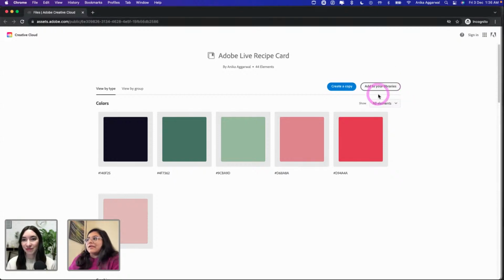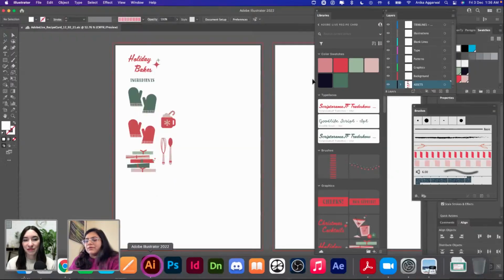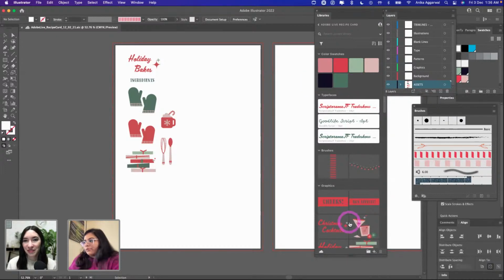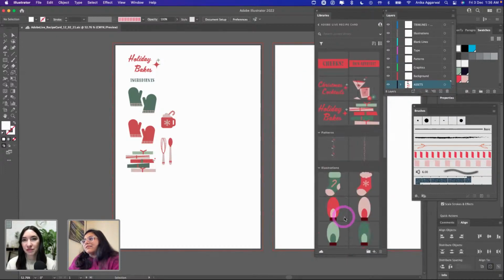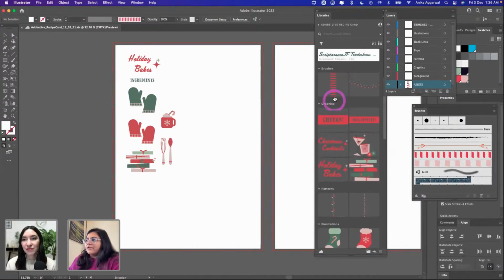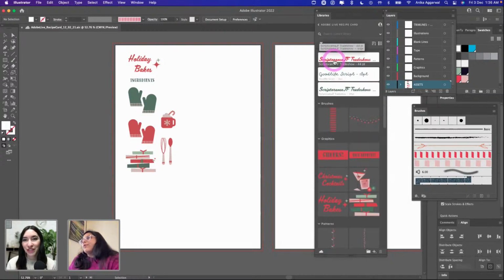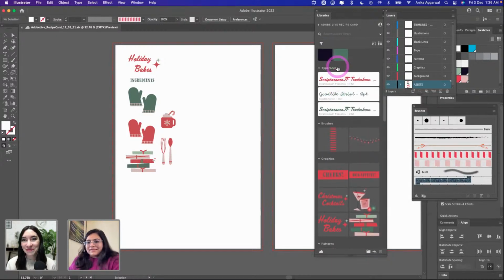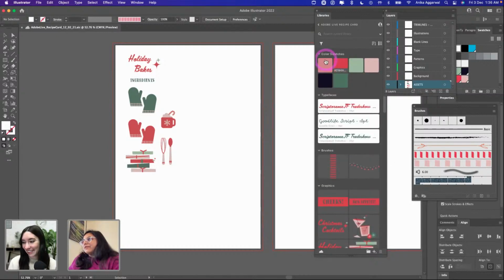I would recommend adding it to your libraries so that once you go into any of the Adobe applications, all of the applications support the CC libraries. You can browse through all of the tools, swatches, colors, graphics, everything we have. I love using libraries. We have the color swatches, and I'm in CMYK mode because I'm using this for print. I made sure all of the colors fall in the CMYK gamut, so you can print it at home. I did a bunch of test prints as well that I'm going to show you later, so stick around.